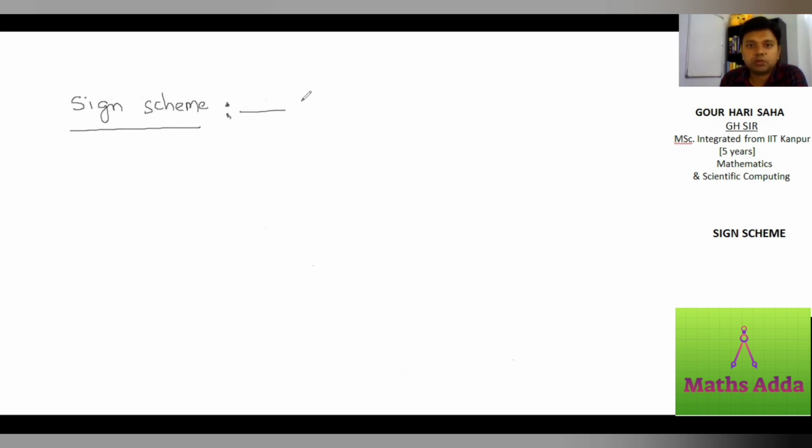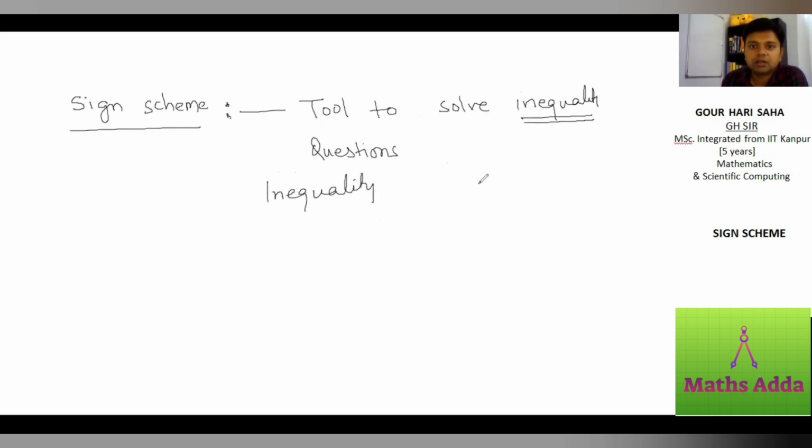Sign scheme is a tool to solve inequality questions. This term inequality, till class 11th you will not find it. Inequality: there is a term equality. You know this equality term. This inequality is like this one.